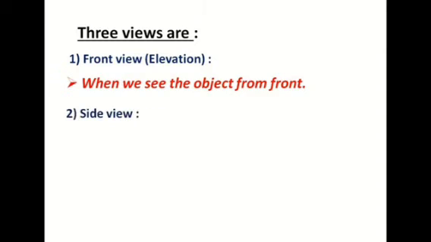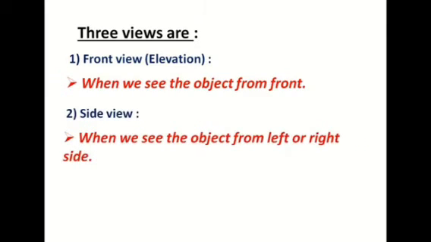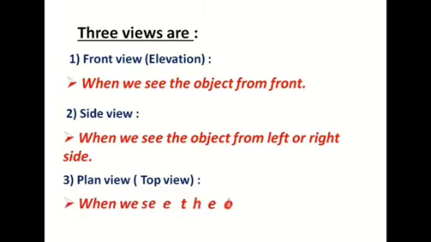Next one is side view. What is that? When we see the object from left or the right side. I am repeating one more time: when we see the object from left or right side. And third one is the top view, which we call plan view. Top view is also known as plan view. So when we see the object from the top, that view will be called top view or plan view. So the main three views are front view or elevation, side view, and plan view or top view.